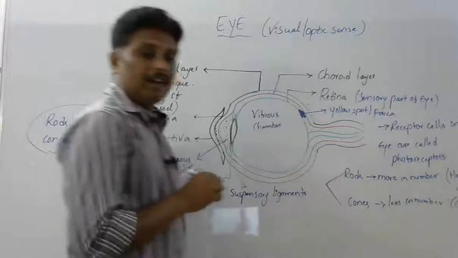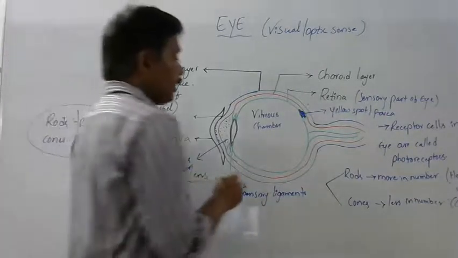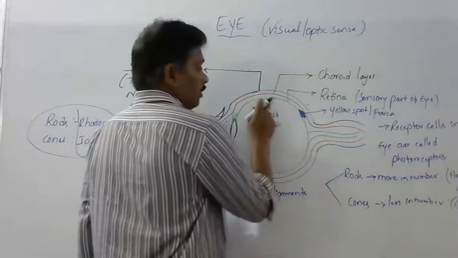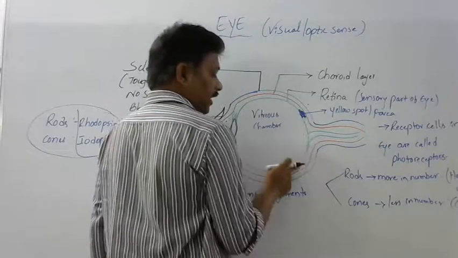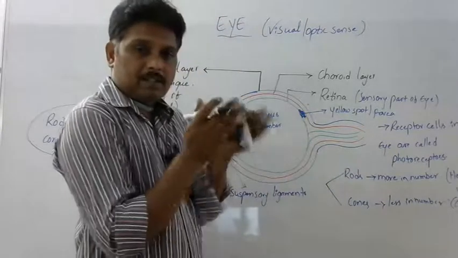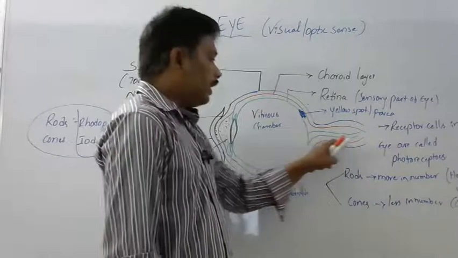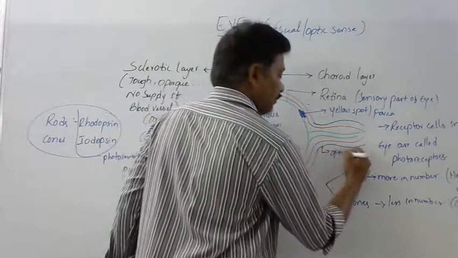Next, the nerve fibers of all the receptor cells in the retina combine and form a longer nerve called the optic nerve.